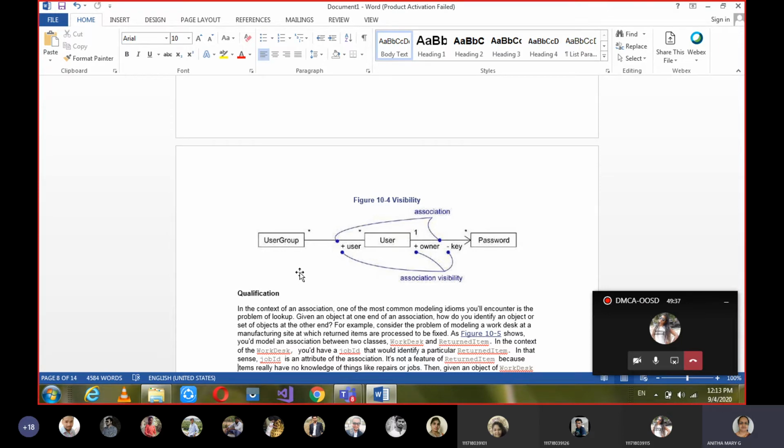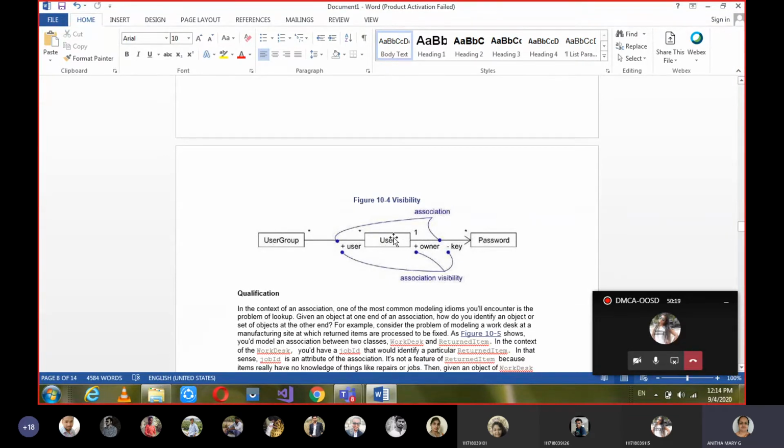In a similar way, not only giving the accessibility for attributes and operations, but we can also give the visibility for a few more things. So what are those? We'll just see in this example. We have just seen the user and password example in the previous one. Here one more class is added as user group. So many user groups can have many users, and one among these users can have many passwords.